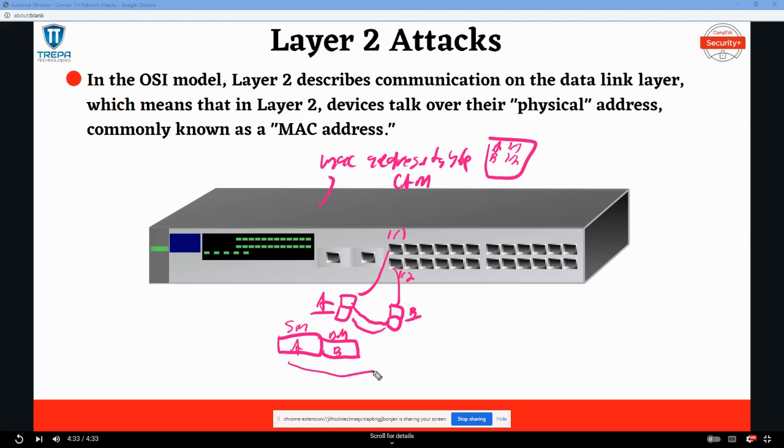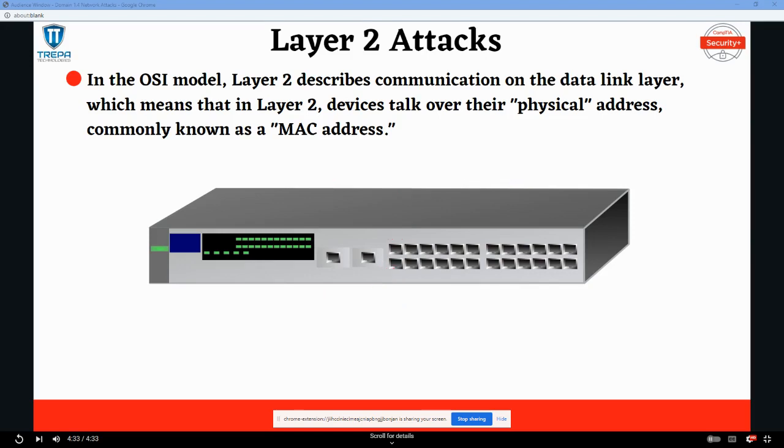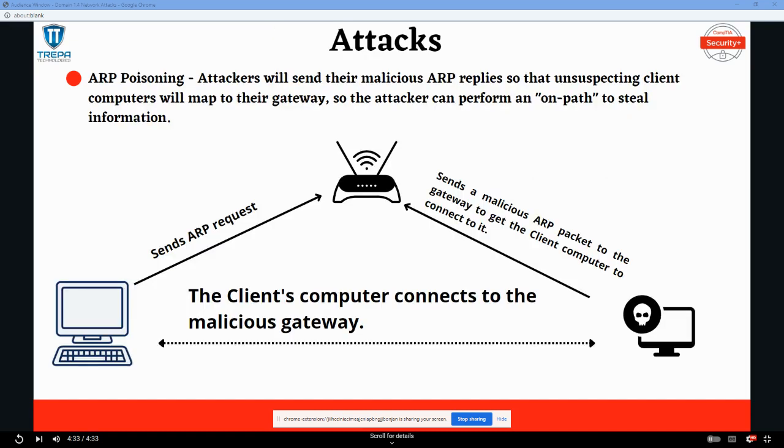Computer A is going to send this frame to the switch. The switch is going to receive it. It's going to reference that MAC address table. And it's going to say, oh, hey, MAC address B lives on port 1/2. So let me send this frame out 1/2. And that is the down and dirty about how Layer 2 switching works and how a switch uses MAC addresses to forward traffic. So with that in mind, now let's go over some Layer 2 attacks.